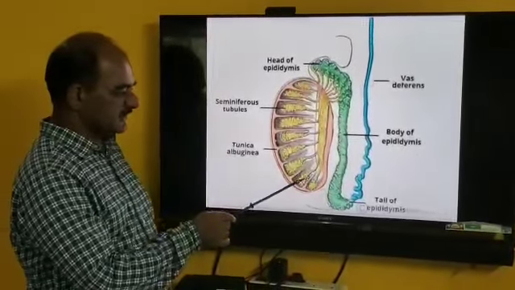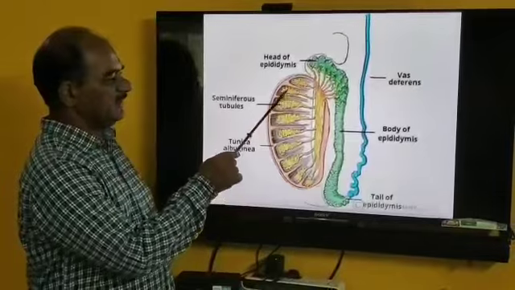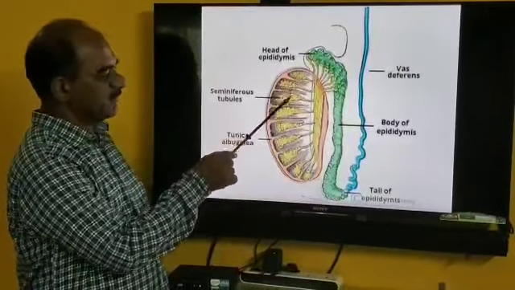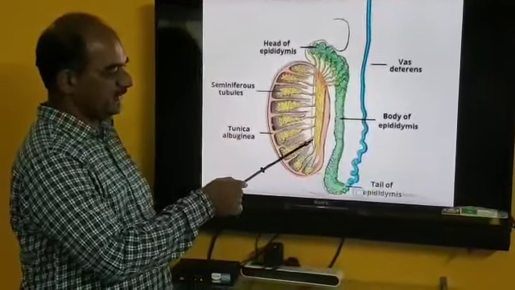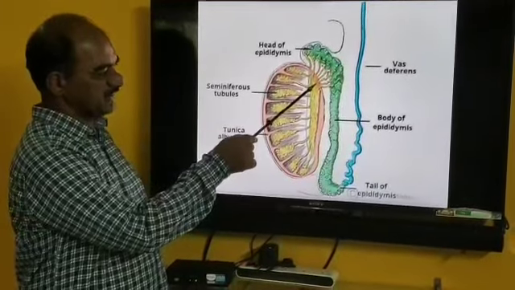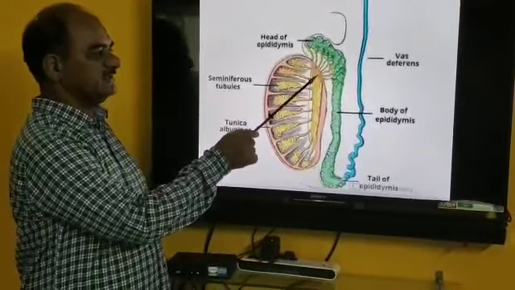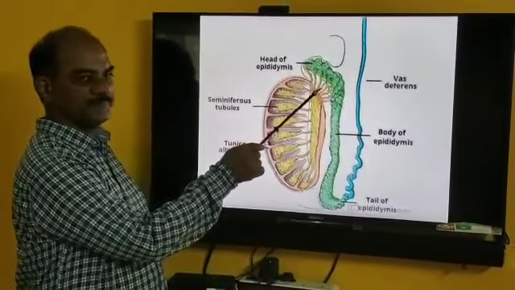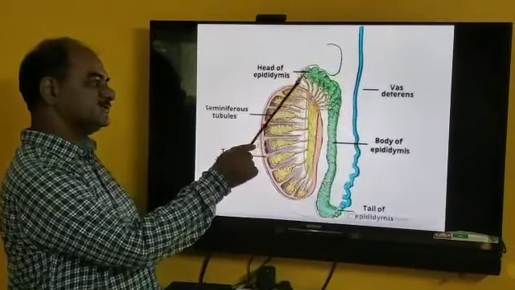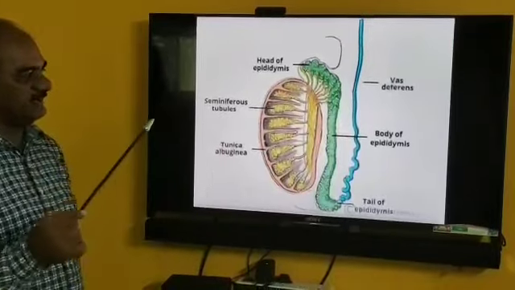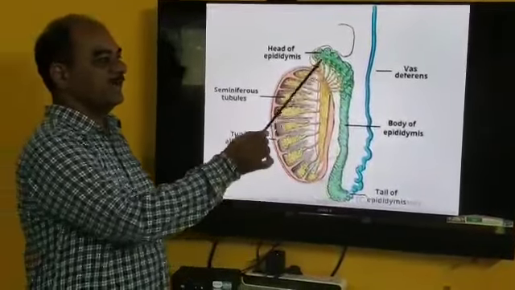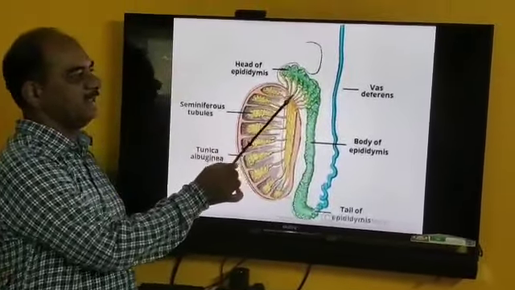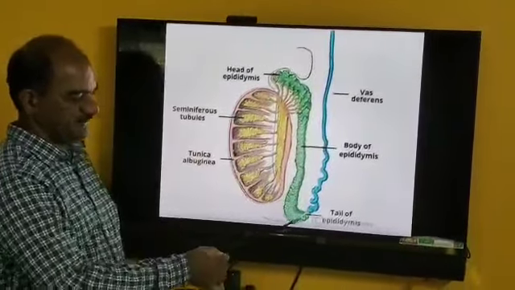The seminiferous tubule plays an important role in the production of sperm. The sperm passes toward the rete testis, and the rete testis opens into the ductules of the vas efferentia. The vas efferentia is present on both sides, right as well as left, and opens into the epididymis.